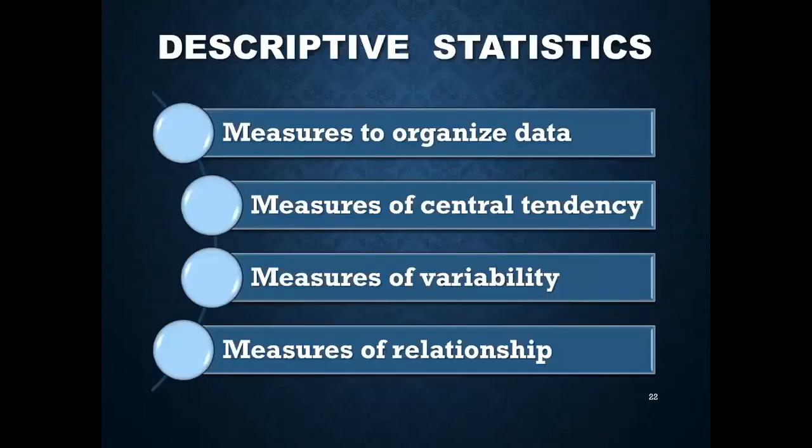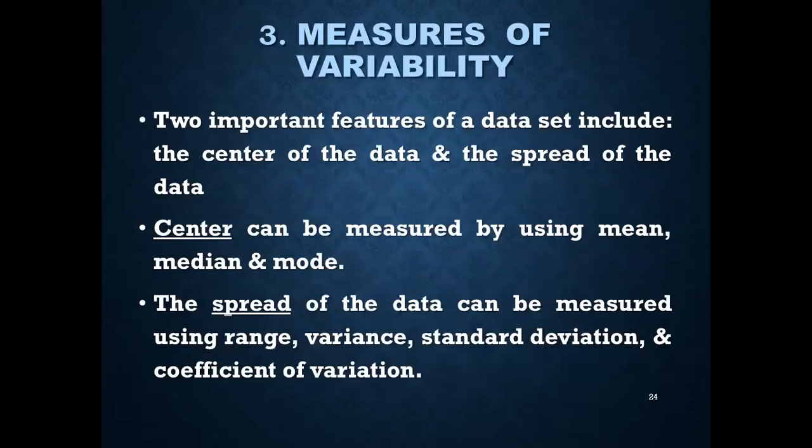Now coming to number 3, measures of variability. Two important features of a data set include the center of the data and how the data is spread, the spread of the data. The center can be measured by using mean, median, and the mode. And the spread of the data can be measured by using range, variance, standard deviation, and coefficient of variation. So these were the measures of variability.